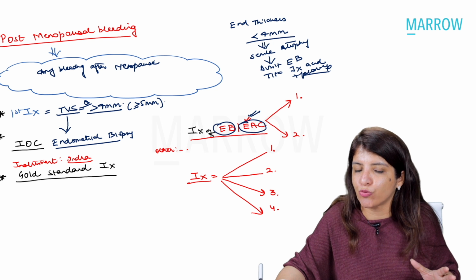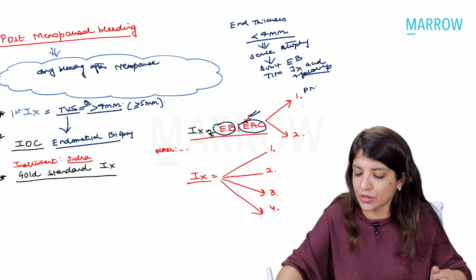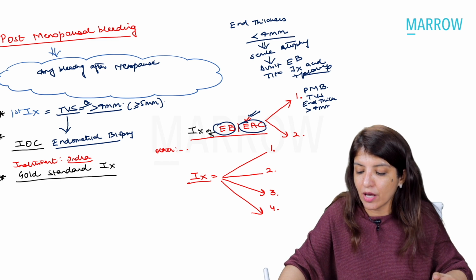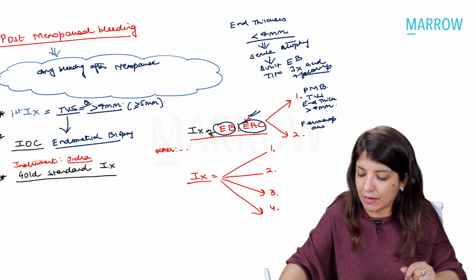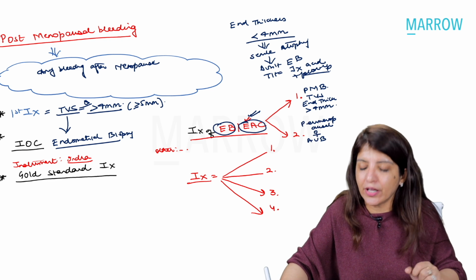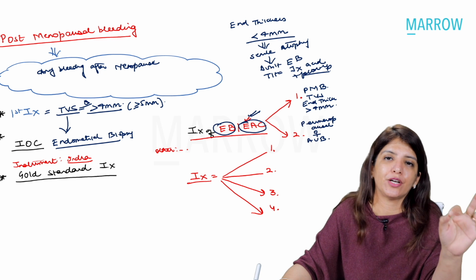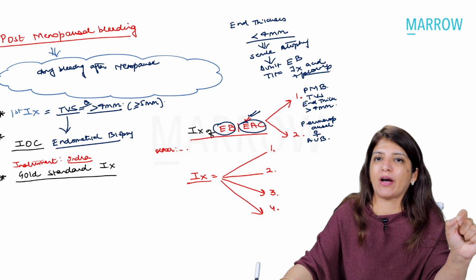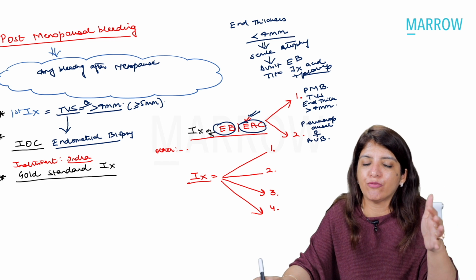Now, what are the indications for doing endometrial biopsy? Indication is, number one, if you have a postmenopausal bleeding patient with endometrial thickness more than 4 millimeters on TVS. But please remember, if you have a perimenopausal female with AUB, then no matter what is the ultrasound finding, I am not going to look at the ultrasound finding. I have to do an endometrial biopsy. Very, very important thing. In perimenopausal females, you have to do endometrial biopsy. In postmenopausal females, you have to do it only if endometrial thickness is more than 4 millimeters.